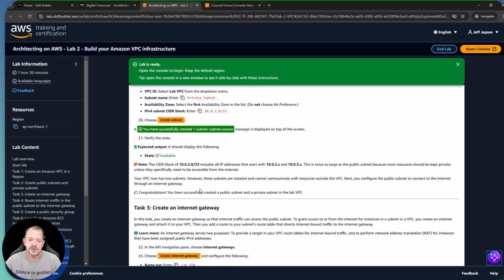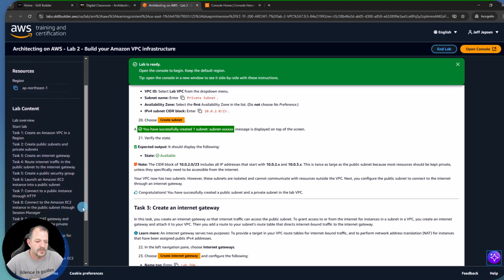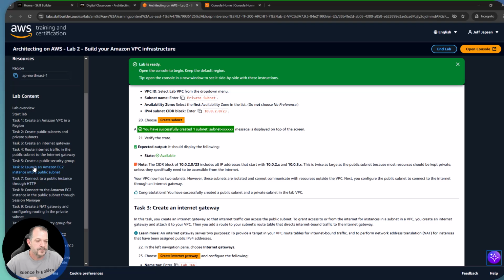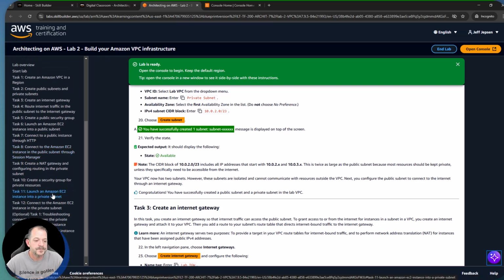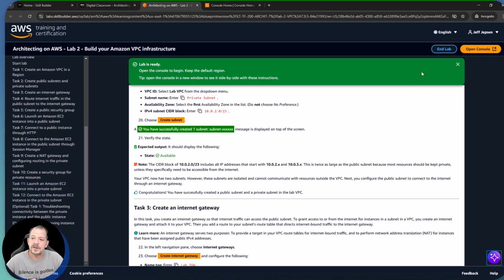So you have access to an AWS account, and you have access to an instruction set in order to accomplish a goal. In this case, our goal for this particular lab is to put a network infrastructure in place from scratch, and then later on we will incorporate things like an EC2 instance, which we're going to see right down here. So we're going to create a public security group. We are going to create an EC2 instance. We're going to connect to it and verify that the web server that was pre-installed on it is functioning as expected. All right, so a lot of fun to be had in here, a lot of stuff to learn.